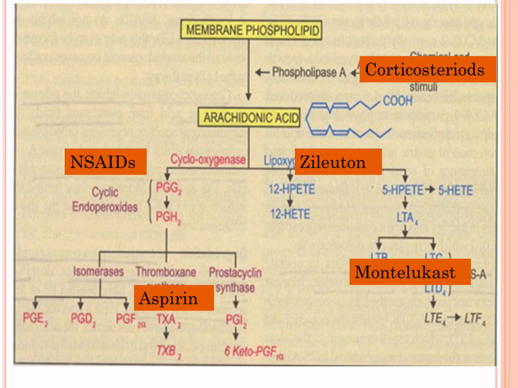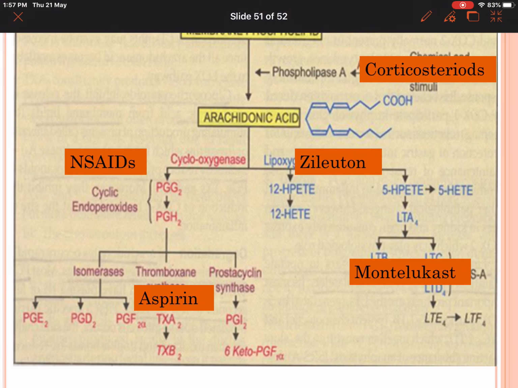So what did we learn today? We learned about eicosanoids, prostaglandins, uses of prostaglandins, and we learned about leukotrienes and leukotriene receptor antagonists. Name the drug which inhibits cyclooxygenase: NSAIDs. With this, we finish eicosanoids. Thank you.